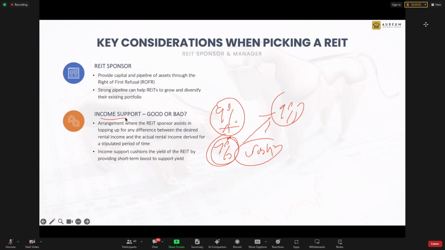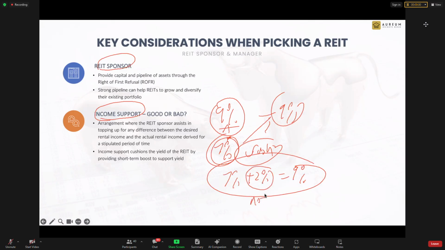And this is where income support comes in. And coming from who? From the sponsor. The sponsor will say that I will put a sum of money with the REITs. If they cannot deliver this, I will top up 2% so that you as an investor get 9%. Okay, so that is called income support. But that means this thing is not real. It's not real, but a lot of retail investors don't know. They say, oh, you really promised me 9%, you really give me 9%. They think the risk manager is really good, but actually the risk manager is no good, they can't even deliver.